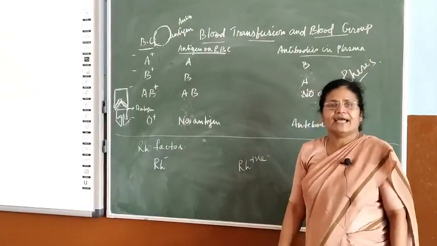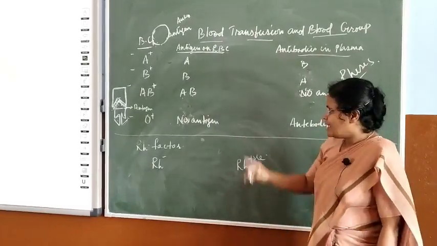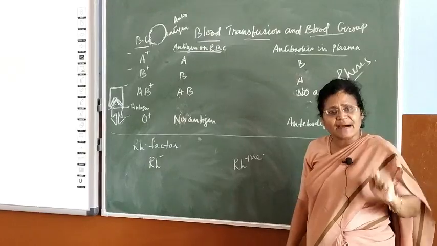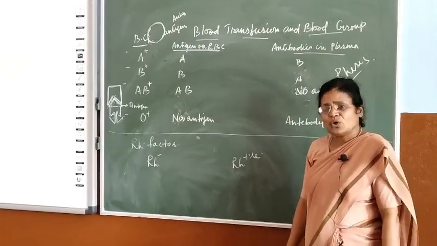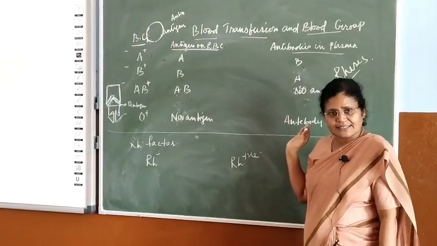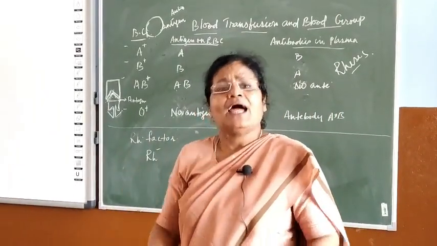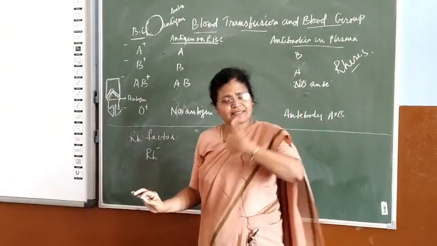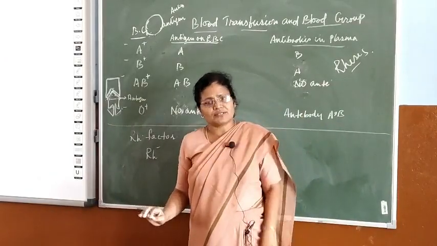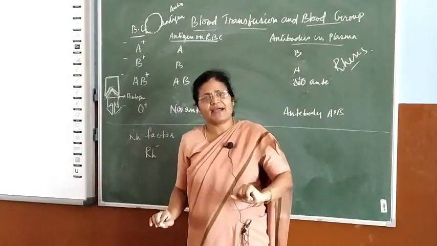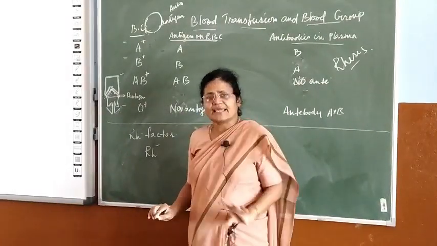Rhesus is an African monkey. It's a factor, it's a protein. The first time it was discovered was in a monkey called Rhesus. So this factor has got the name Rhesus, and we too have that factor, called Rhesus factor. Those of us who have Rhesus factor in our blood are called positive. And those of us who do not have the Rhesus factor, Rh factor, are called negative.